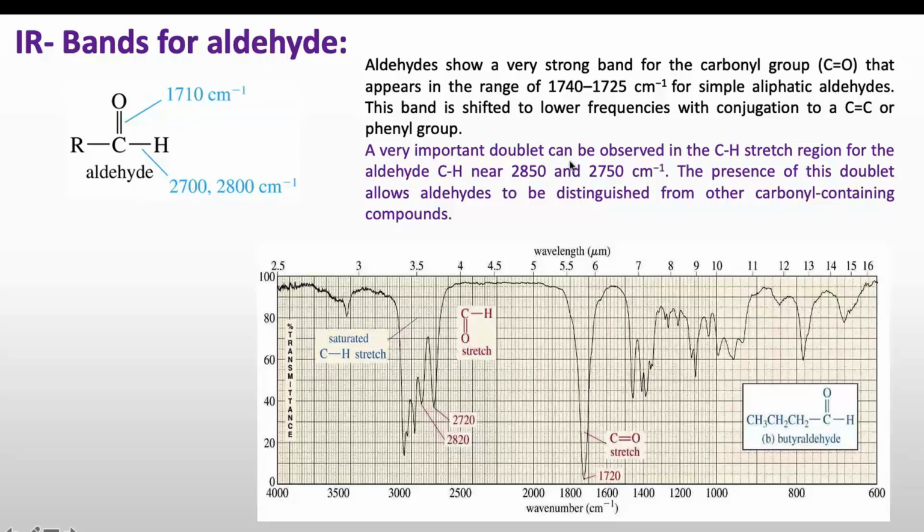So the doublet near 2850 and 2750 is the characteristic band for the aldehyde functional group, and the presence of this doublet always allows aldehyde to be distinguished from other carbonyl containing compounds. Based on C double bond O you cannot distinguish it from ester or ketone or acid chloride, but based on this CH band you can tell easily that you have an aldehyde in your organic molecule, because in case of aldehyde we will see a band or doublet in this region, around 2700 and 2800.